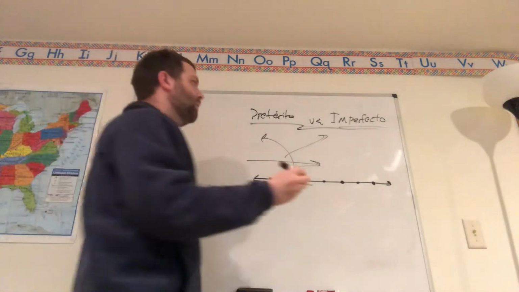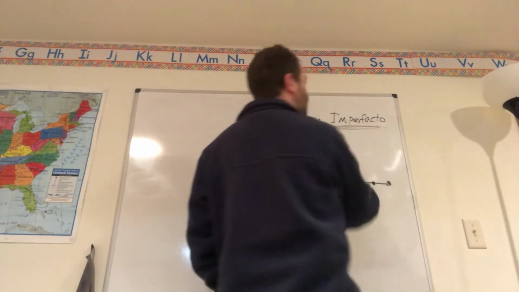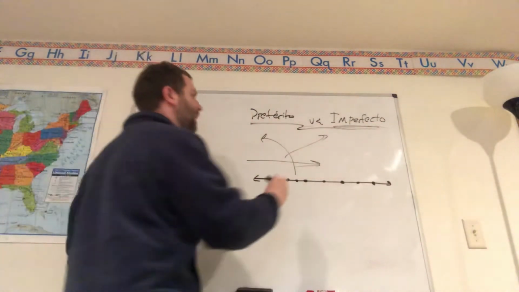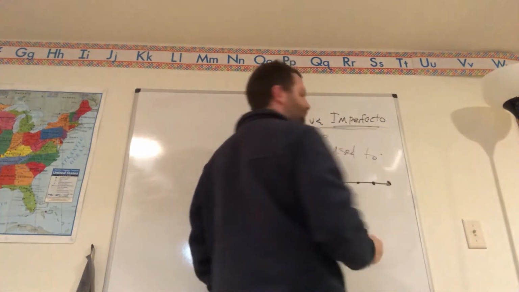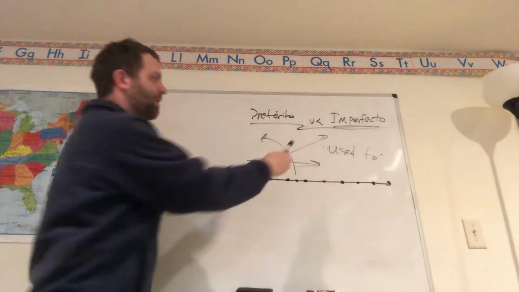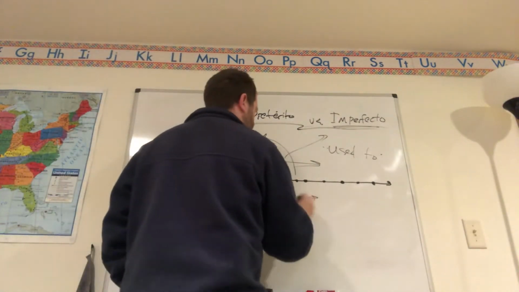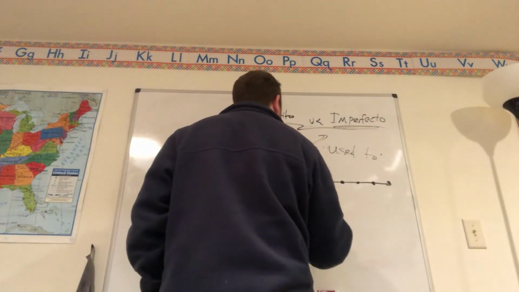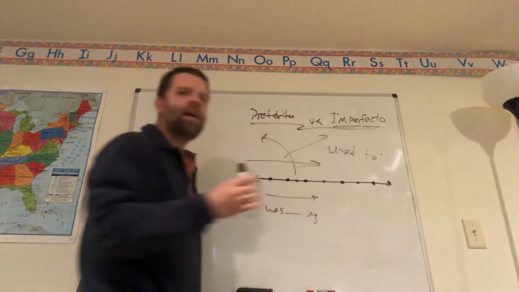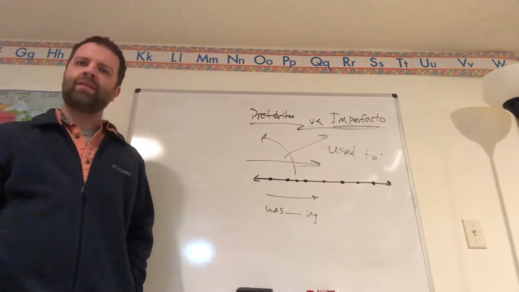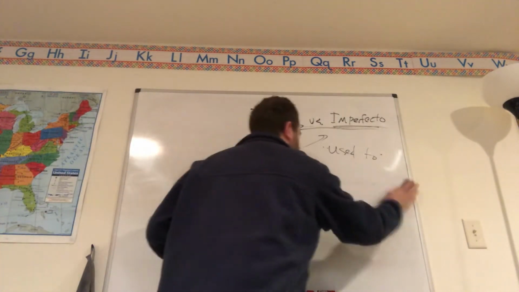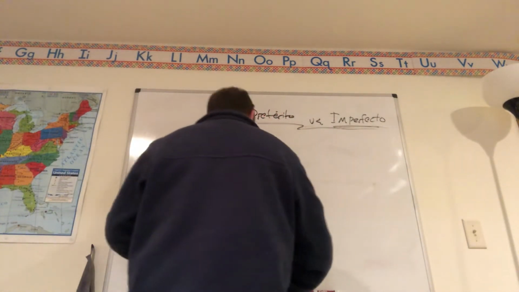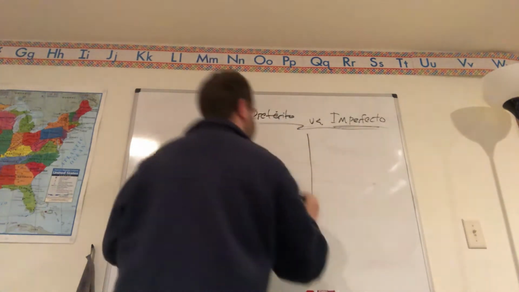In fact, when you put a verb into that aba or ía ending, it implies used to most of the time. Right? We also use imperfecto as something that is ongoing in the past. So if I said that I was doing something, that's not necessarily a completed event, so I would use imperfecto. Lastly, let me break it down side by side.